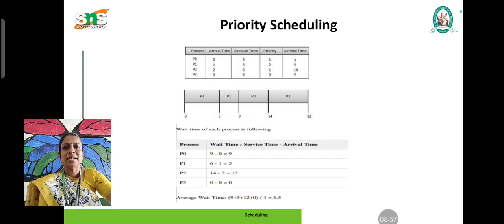For P0 it is service time minus arrival time, 9 minus 0, which is equal to 9. For P3 it is 6 minus 1, which is equal to 5. For P2 it is 14 minus 2, which is equal to 12. For P1 it is 0 minus 0. So the average waiting time is 6.5 using this algorithm.